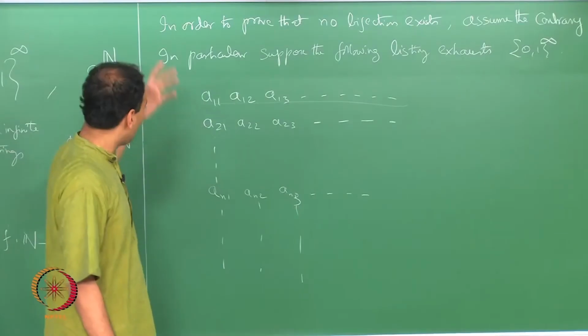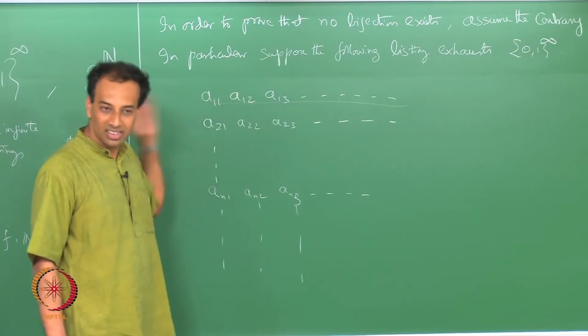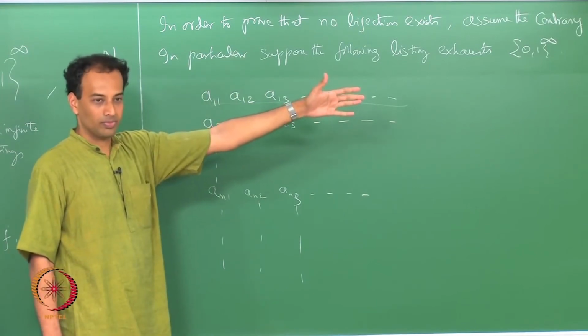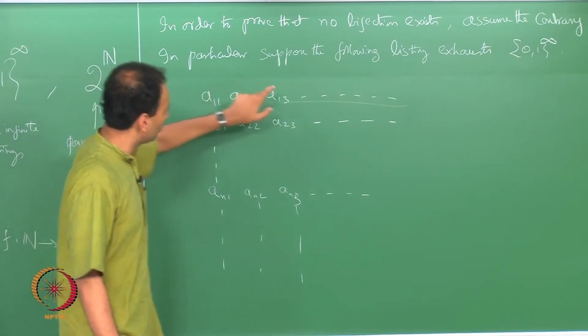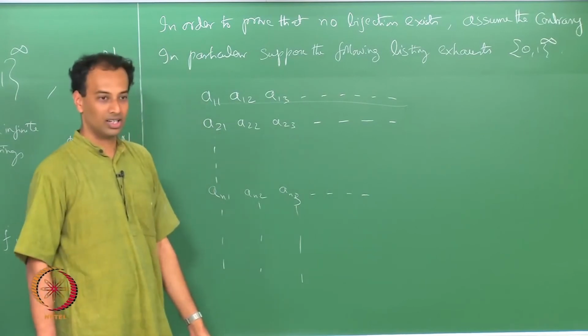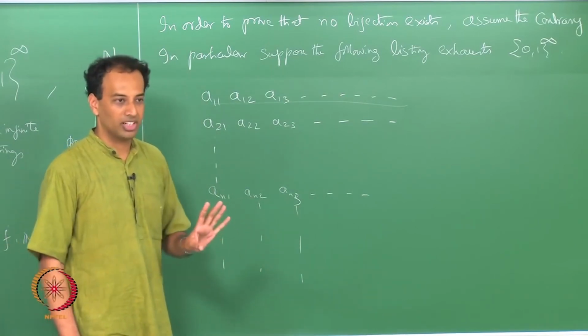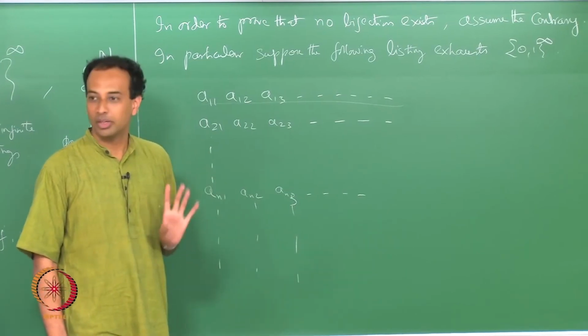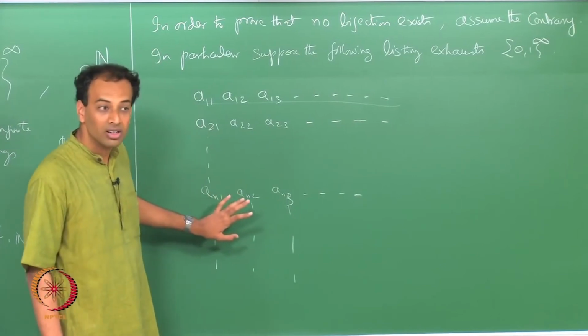So, a i j is the jth bit of the ith string. Each of these could be 0 1 1 0 and so on. I am assuming that this listing totally exhausts the set 0 1 power infinity, and then I have to end up with a contradiction. Is this clear?